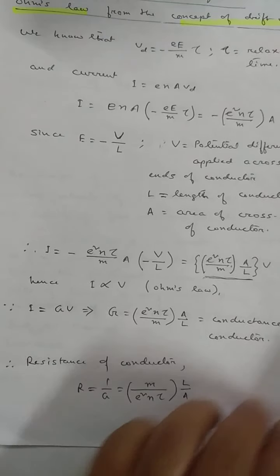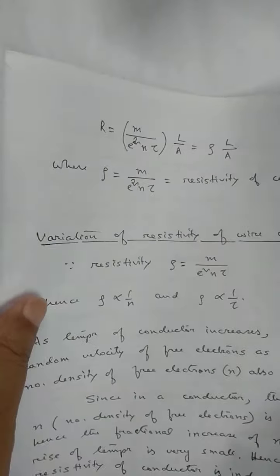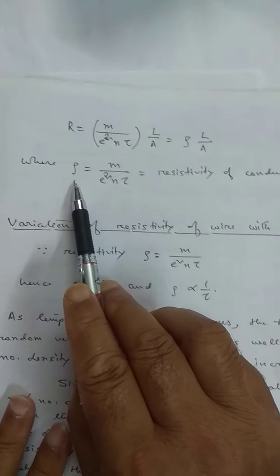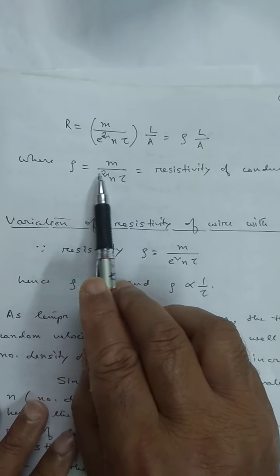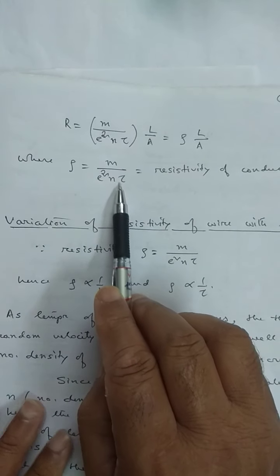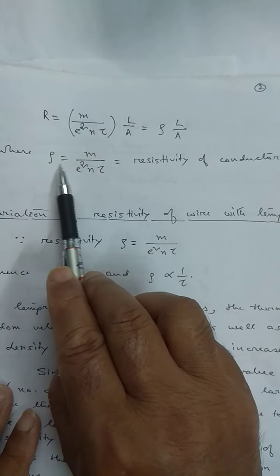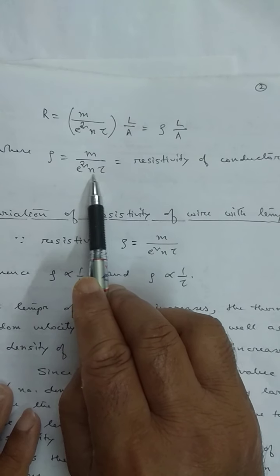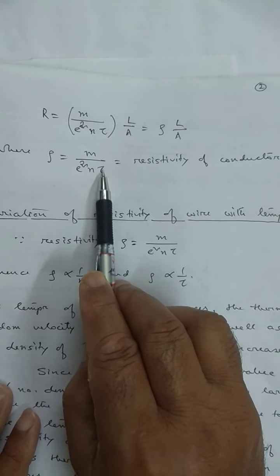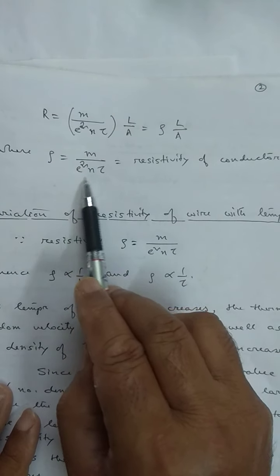Rho means the resistivity. That means from this discussion, we derive a mathematical expression of resistivity of the conductor. The resistivity of the conductor is m divided by e square n tau. So this is the relaxation time, other terms are constant.